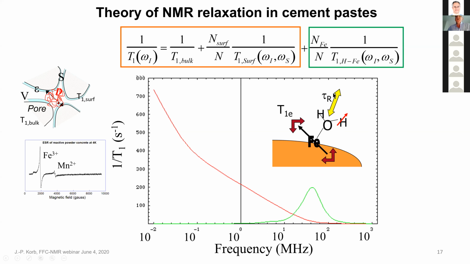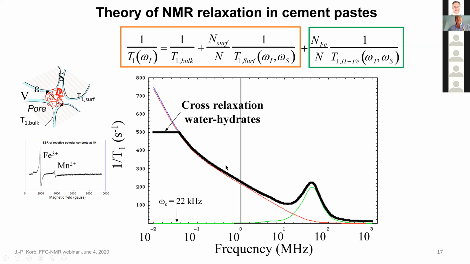The origin of the motion here, there is no motion, but just the electronic T1, the Z direction of the electronic spin move during this time scale of residence, and that's create this bump. So you have 2 different processes, but you can separate because this one gives you a bilogarithmic dependence at low frequency. This one gives you a bump at 60 megahertz.